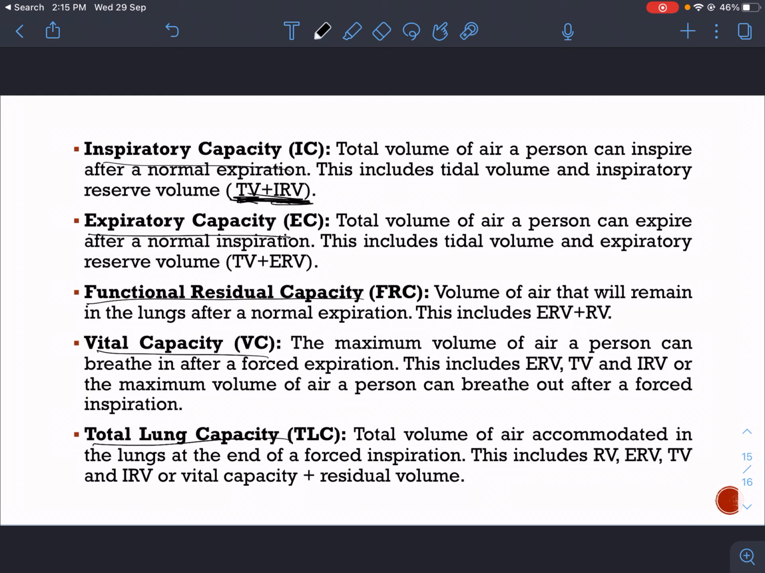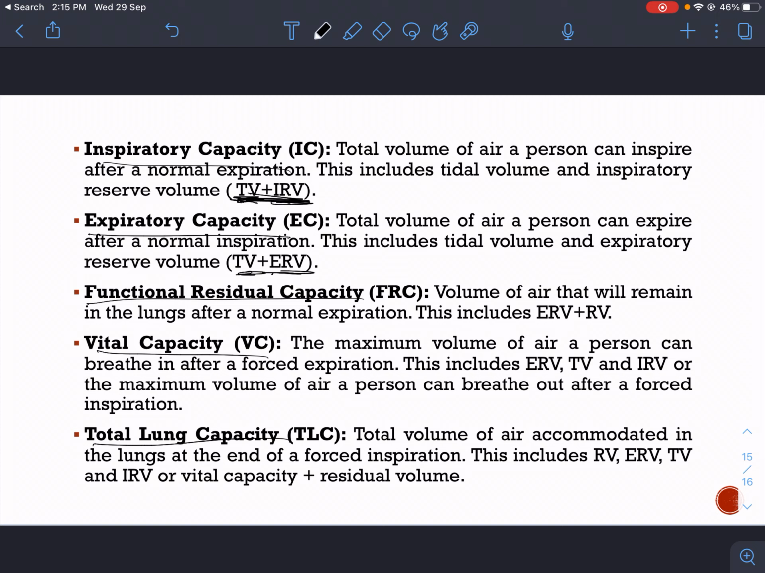Expiratory capacity. Total volume of air a person can expire after a normal inspiration. This includes tidal volume and expiratory reserve volume. It is just the opposite of inspiratory capacity. So after a normal inspiration, I can expire first of all the volume of air equivalent to tidal volume, and besides that, I can also exhale or release expiratory reserve volume.